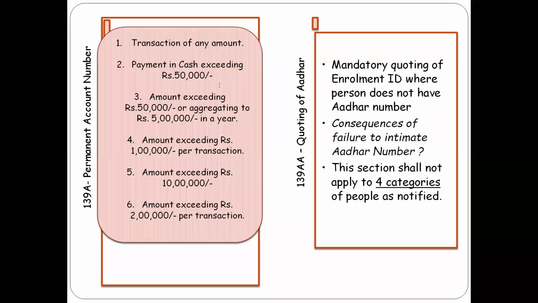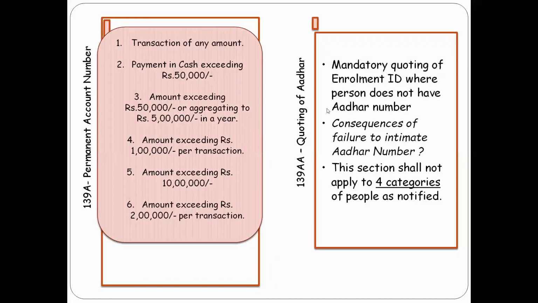Second category is payment in cash of an amount exceeding 50,000. So here we are dealing only with cash payments exceeding 50,000. Again, that is divided into 4. One is payment to a hotel or restaurant against a bill at one time. The second would be in connection with travel to any foreign country, or any payment for foreign currency purchase at one time exceeding 50,000.